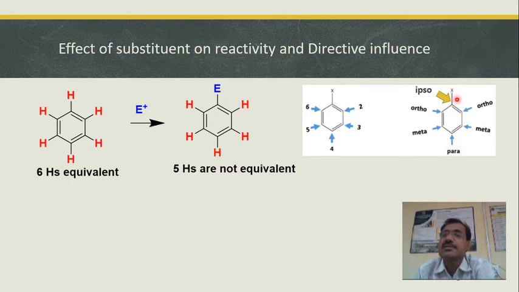And in some cases, the substitution can take place at the same carbon where you have a substituent, meaning replacing a substituent by some other reagent. That kind of substitution is called ipso substitution.